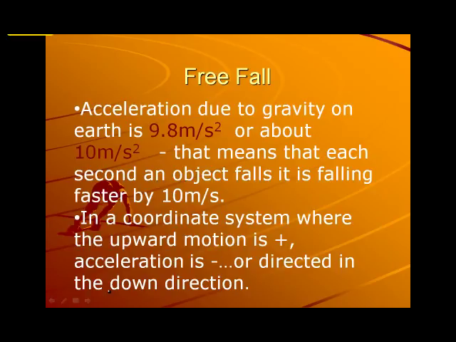Now, in a coordinate system where the upward motion is positive, because that's the one I personally like to use, up is positive, down is negative. So the acceleration due to gravity would always be in the down direction. So we would actually say a negative 9.8 meters per second squared, or a negative 10 meters per second squared.